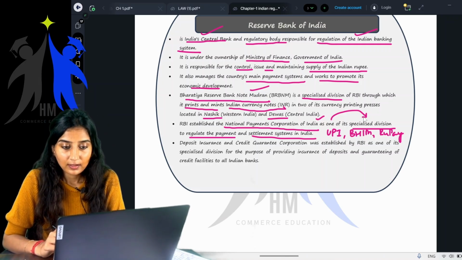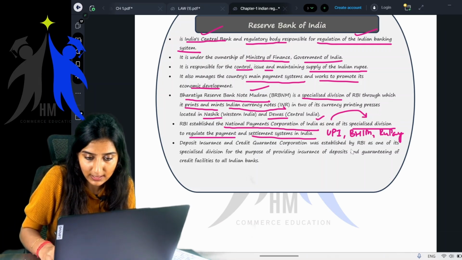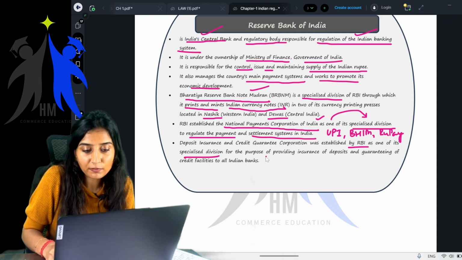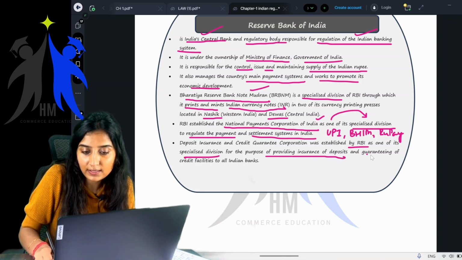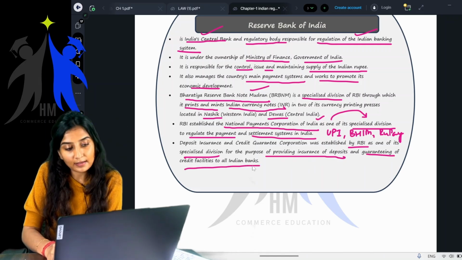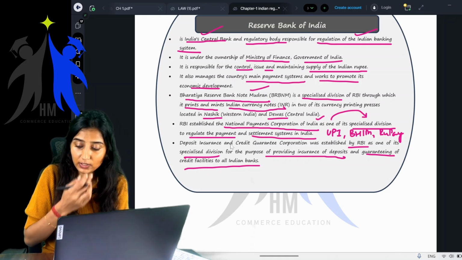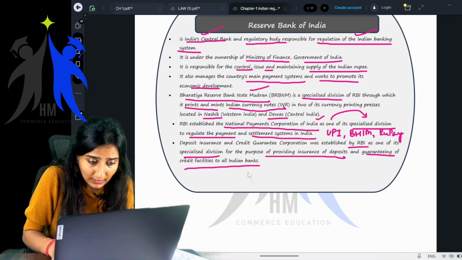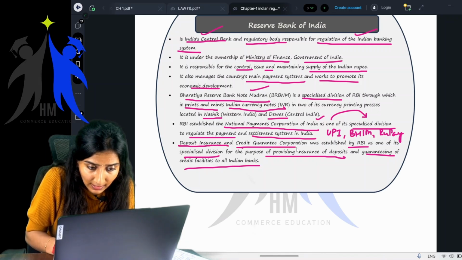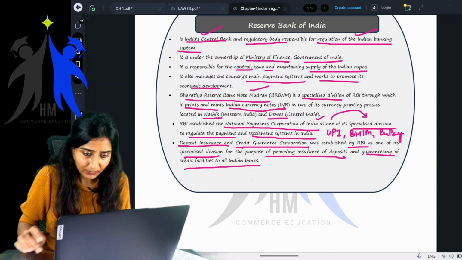Getting it? Yes. Next, Deposit Insurance and Credit Guarantee Corporation was established by RBI as one of its specialized divisions, again, for the purpose of providing insurance of deposits and guarantee of credit facilities to all Indian banks. See, what are they talking about? They're talking about Deposit Insurance and Credit Guarantee Corporation. This is very important, children. You need to know what they are talking about.